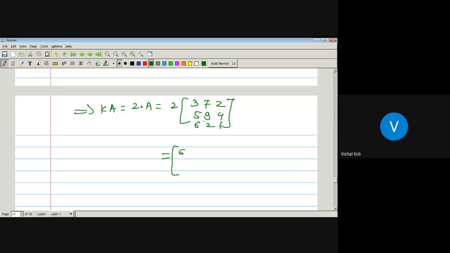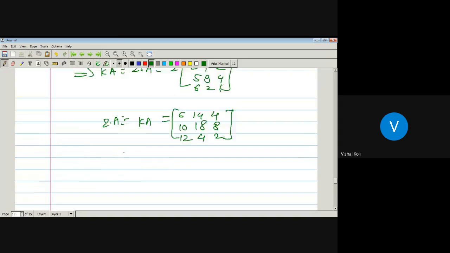Then 3 into 2, 6. 7 into 2, 14. 2 into 2, 4. 2 into 5, 10. 9 into 2, 18. 4 into 2, 8. 6 into 2, 12. 2 into 2, 4. 2 into 1, 2. So this will be the matrix K into A, that is 2A. In this way we can define it.